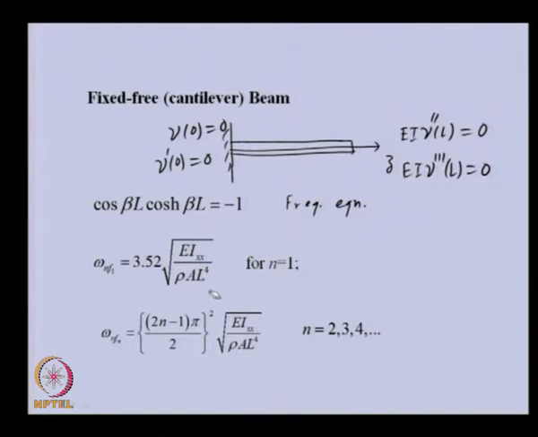So, this is the natural frequency for the cantilever beam case, for the first mode and for the higher modes. And the eigenfunction in this particular case is more complicated, because more terms of the constants C are non-zero. So, this is the eigenfunction.